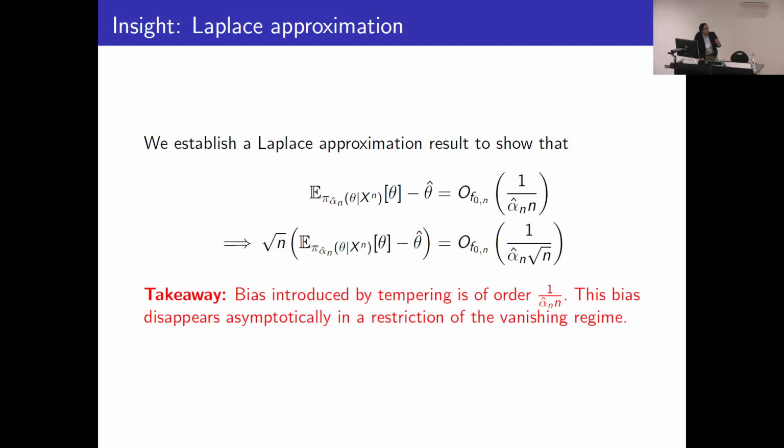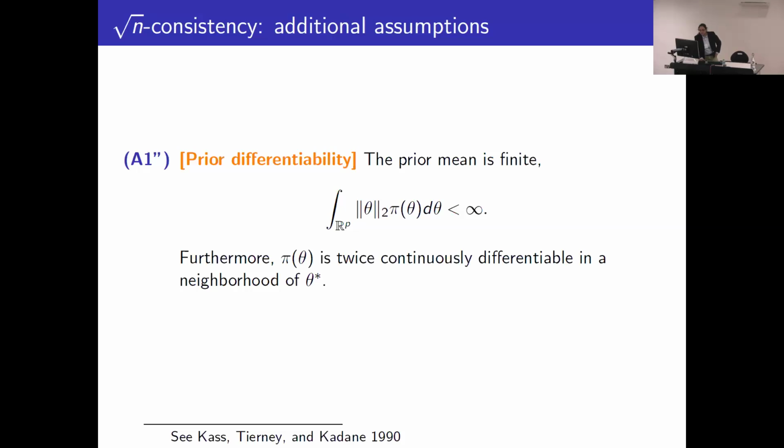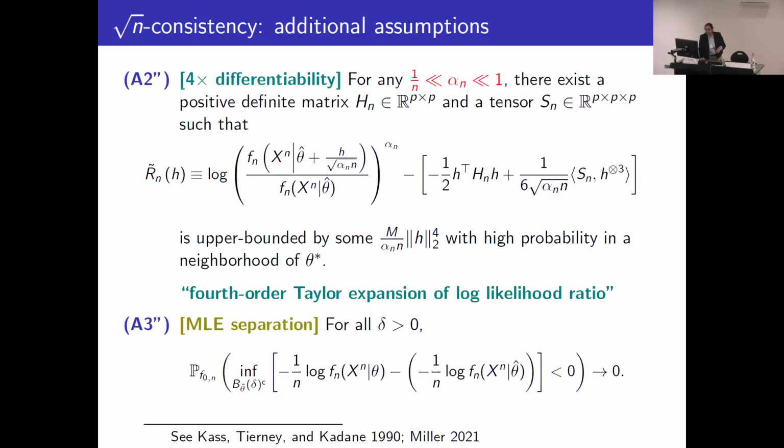This is somewhat of an insight that we hadn't been able to observe before. To arrive at this result, we need different conditions, but they still fall into the broad buckets that I described before. Now, we're dictating the prior is differentiable rather than simply continuous near theta. We're taking another derivative of the log likelihood ratio. And we're also requiring an MLE separation condition, which is a tail condition in the sense that we consider neighborhoods far from the maximum likelihood estimator.